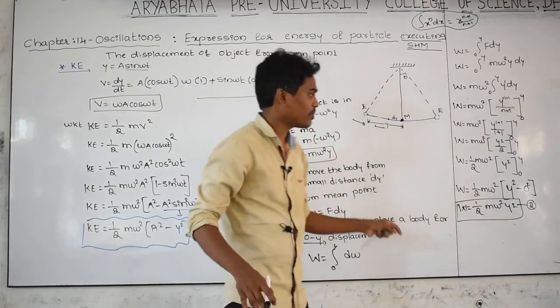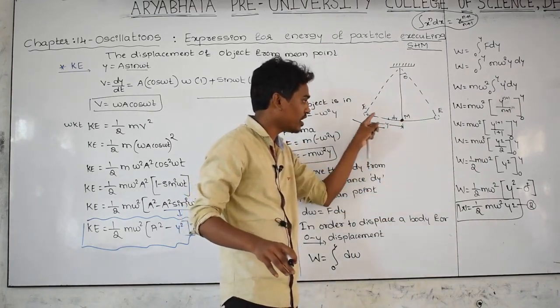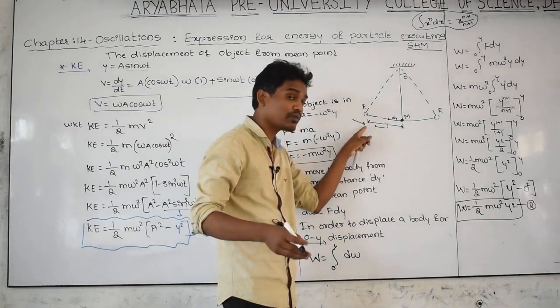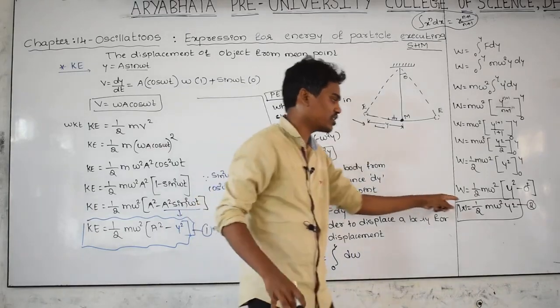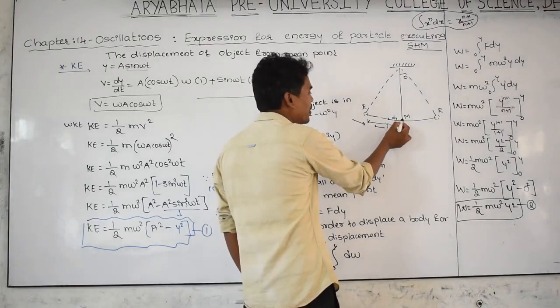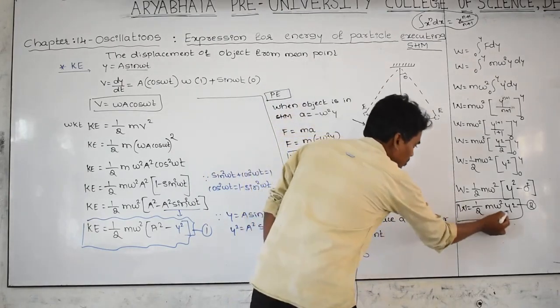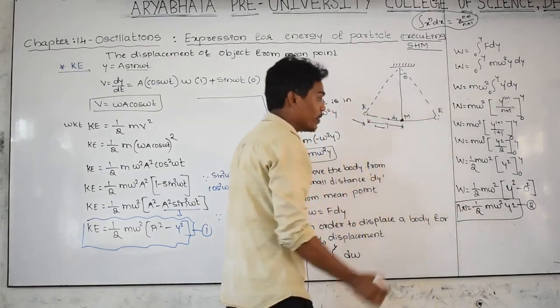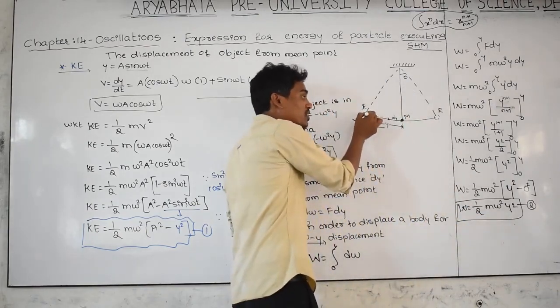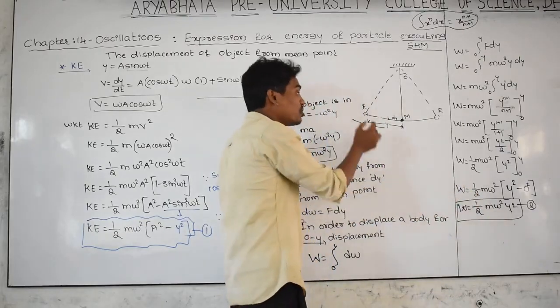When you apply force on the body, to bring the body from this point to this point, how much work is done on it? This much work. When the body is moving from here to here, what is the work done on the body? This is the work done on the body. When the body is coming to this point, that work done on the body is stored as a potential energy